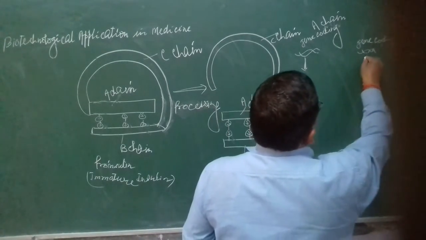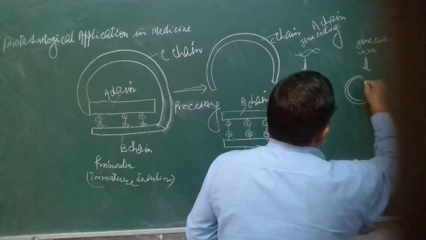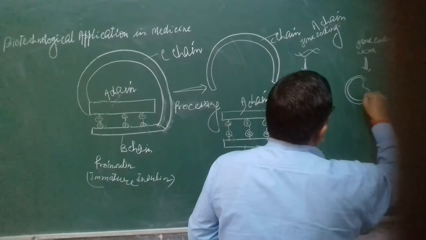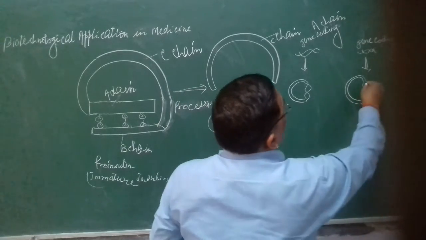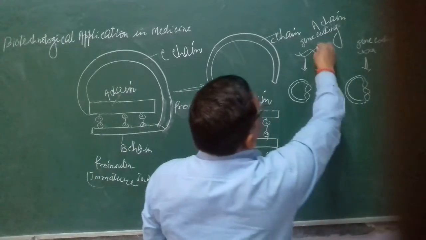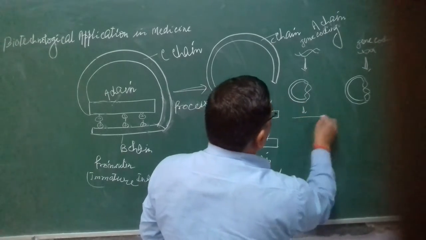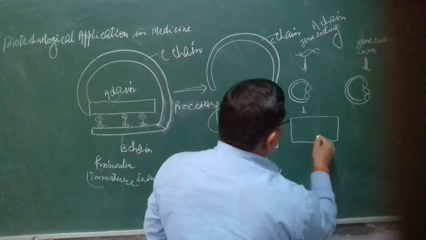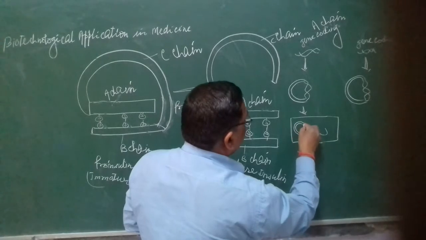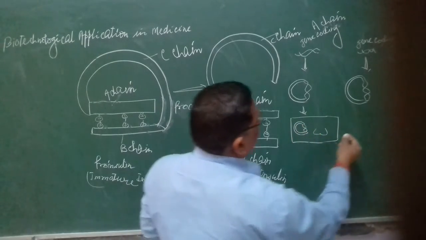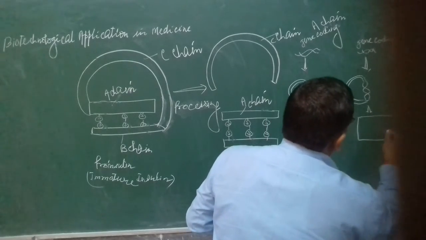The plasmid is introduced into the bacteria E. coli here, and here is another E. coli.